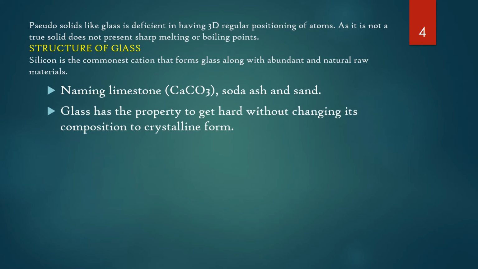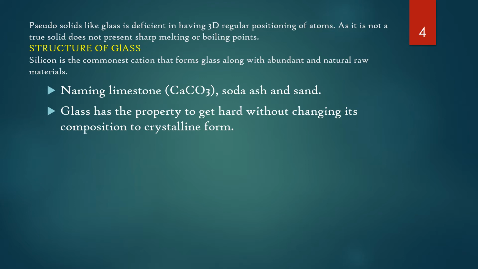Pseudo-solids like glass are deficient in having a 3D regular positioning of atoms, as it's not a true solid, and does not present sharp melting or boiling points. Now let's come to the structure of the glass. Silicon is the commonest cation that forms glass along with abundant and natural raw materials.